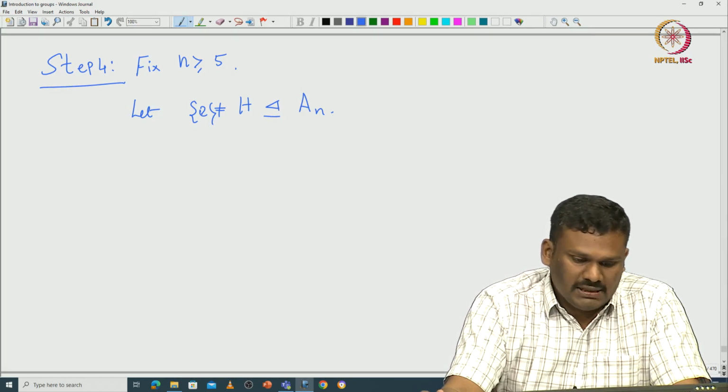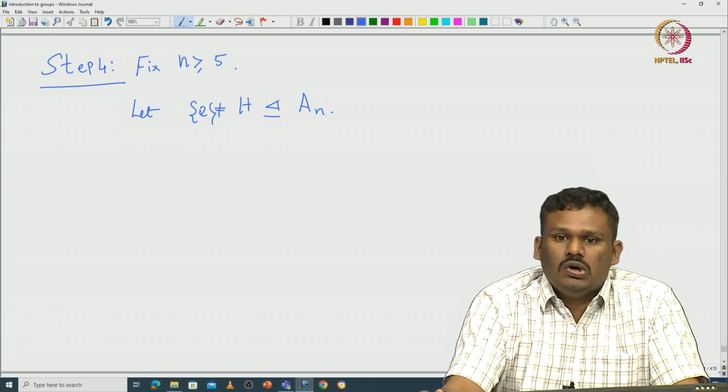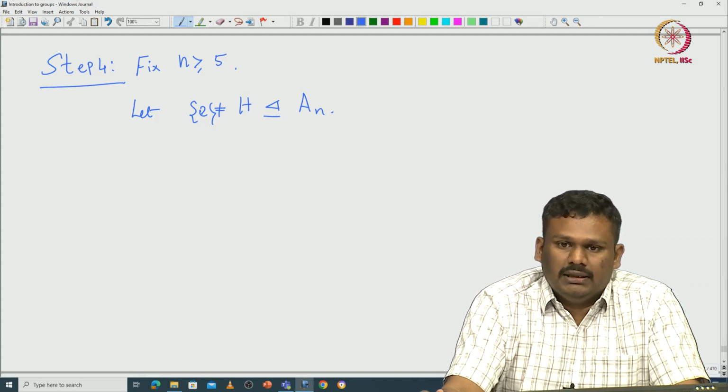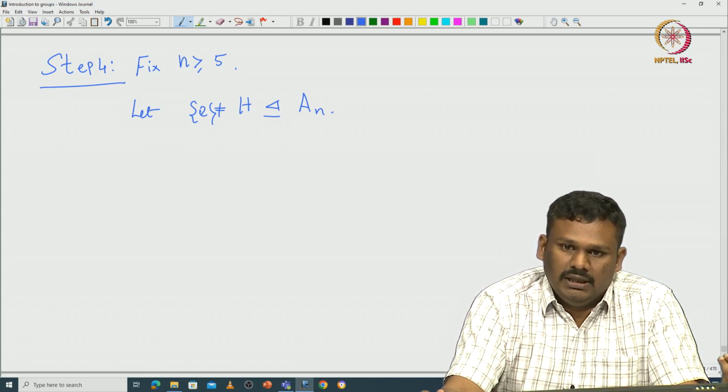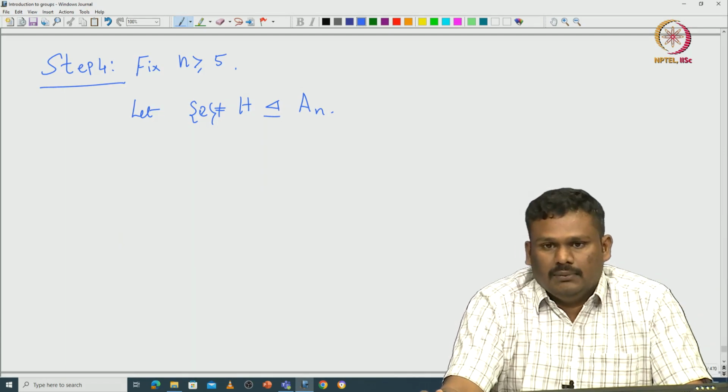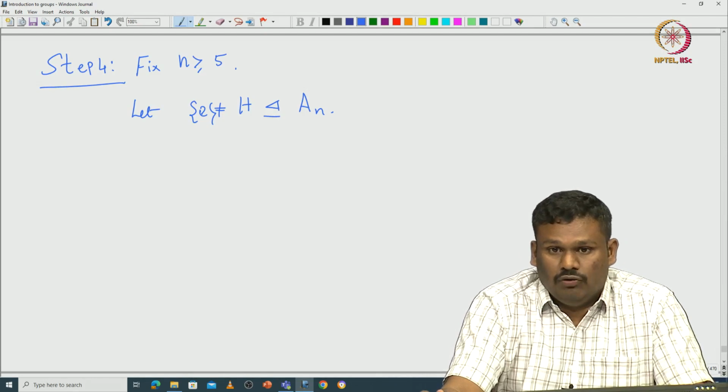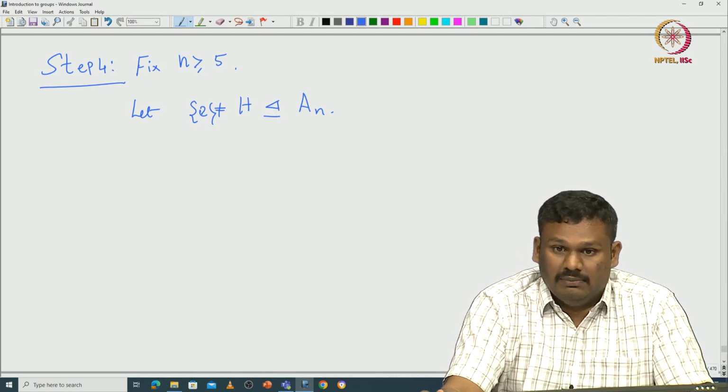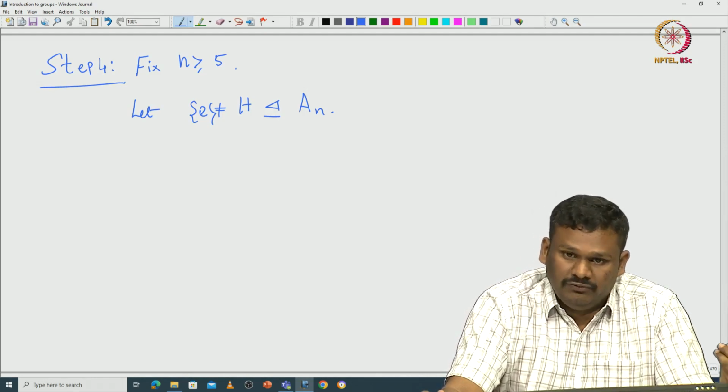That motivates us: if you want to prove H is equal to A_n, then if you are looking for some 3-cycle inside H, it makes sense to look for an element that has the maximum number of fixed points.